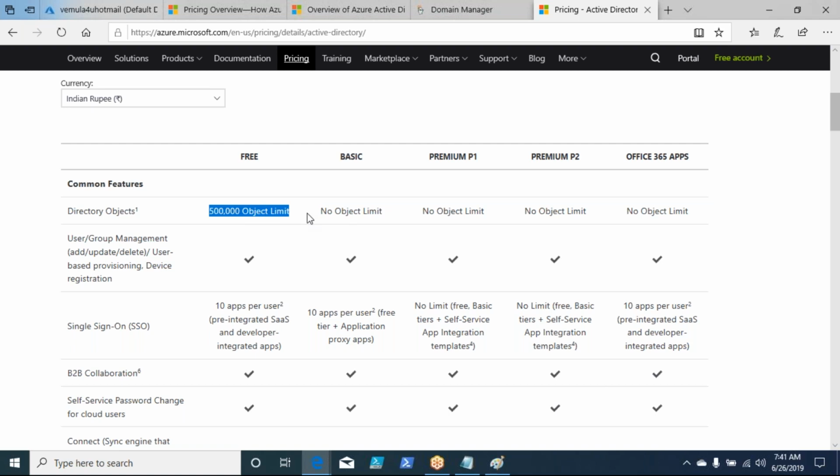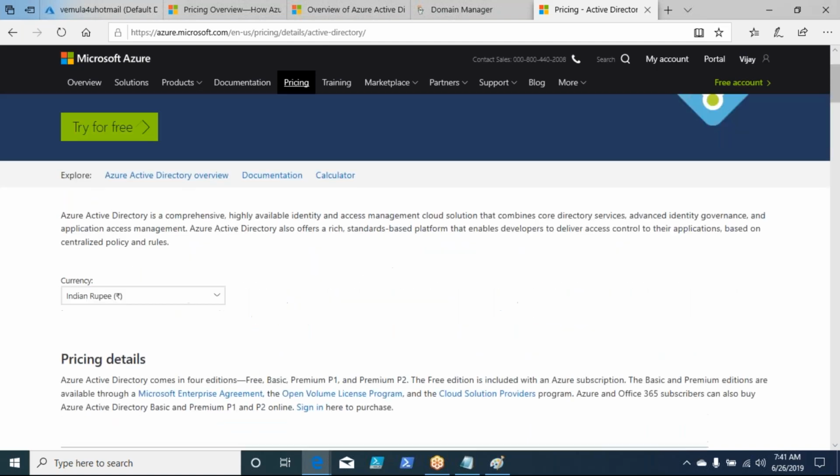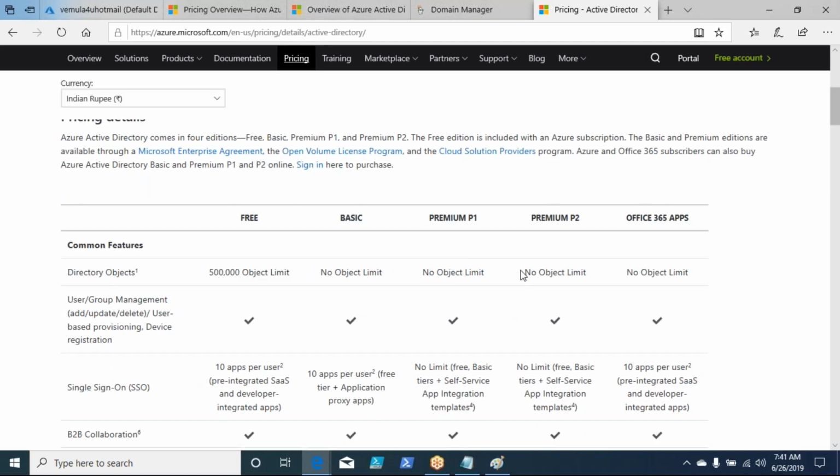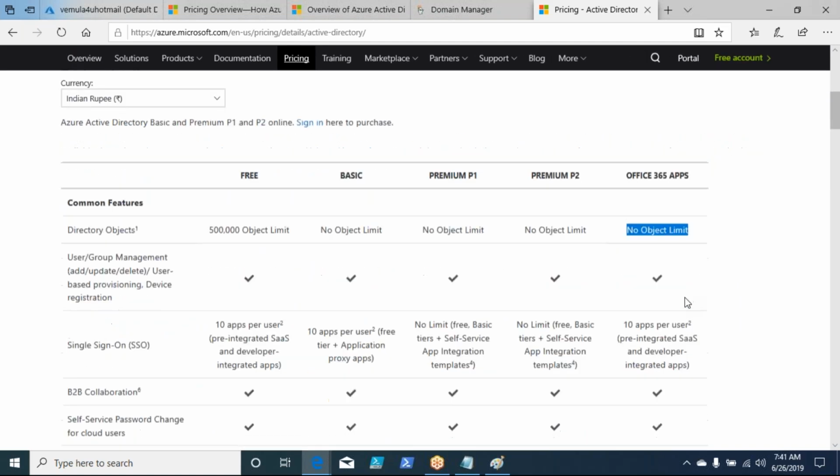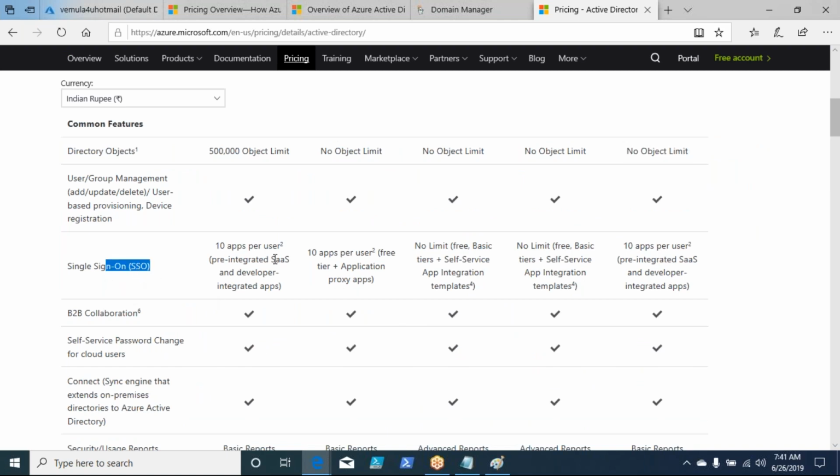Now, when we say object, it's not just the user IDs, it's any object that you create within the Azure Active Directory, which could be a user account, a group, a computer account, and so on, right? And there's P1, P2 premium, and then Office 365. Single sign-on, it is there. How many apps? It is 10 apps, right?